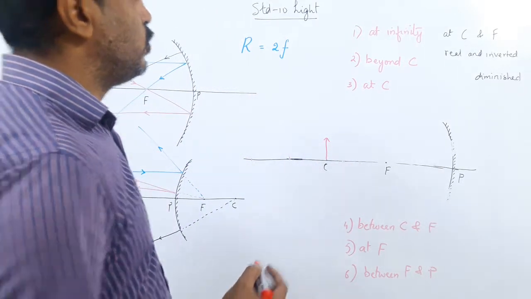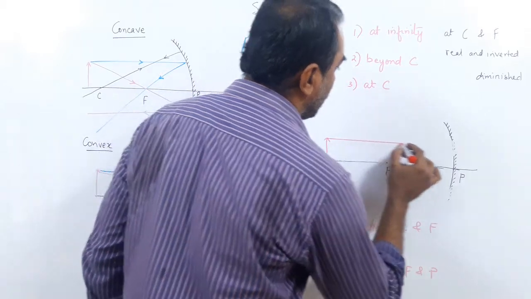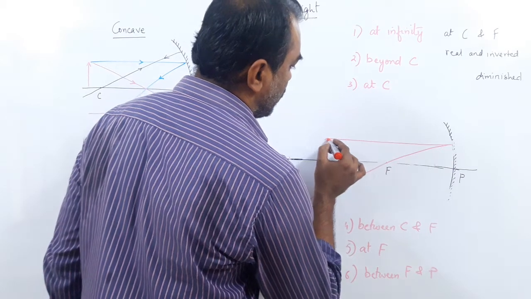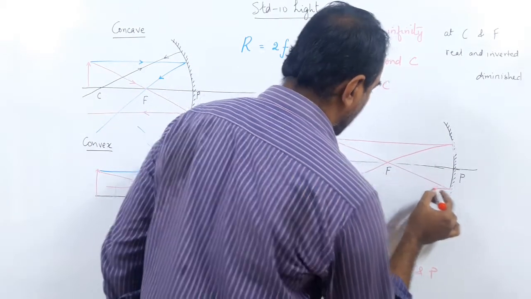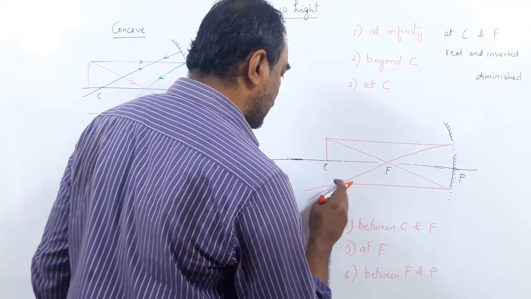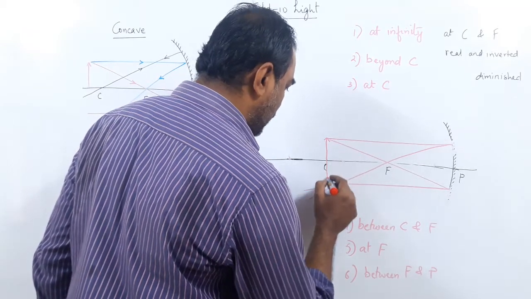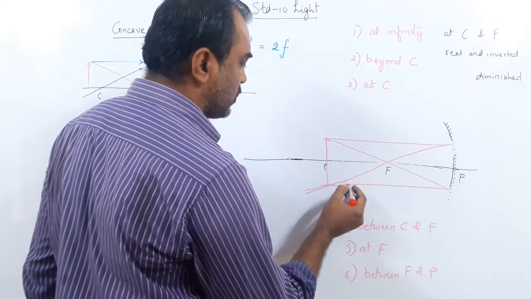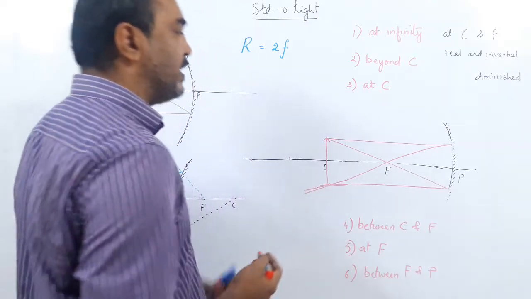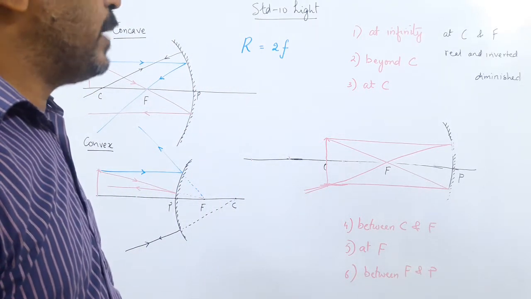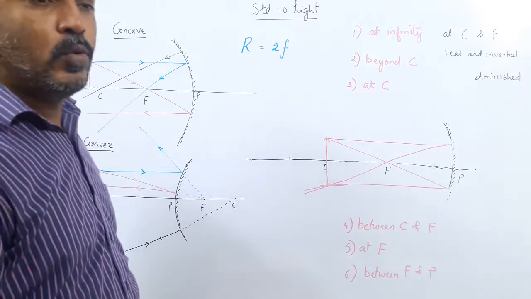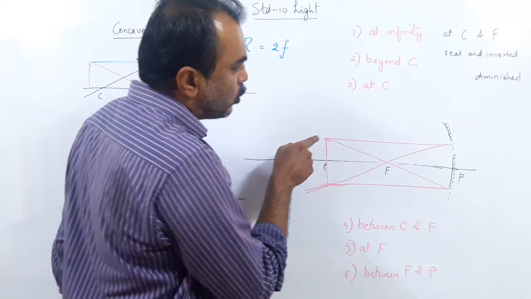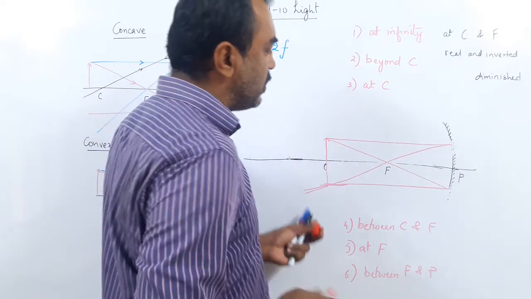Follow the rules. Draw parallel. Pass through F. Rule number 2. Through F. Make it parallel. Okay, now I am not getting it perfectly, but it should come exactly over here. The image should be formed exactly at C. Now that does not actually happen when you try to draw it in your book. If you can do it, excellent, perfect. You put the object at C, draw a line parallel and always indicate the arrow, sir.